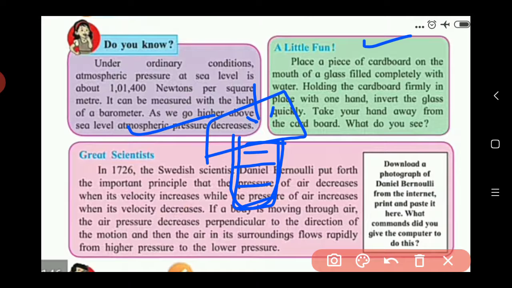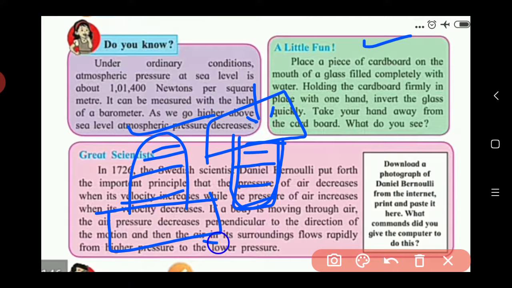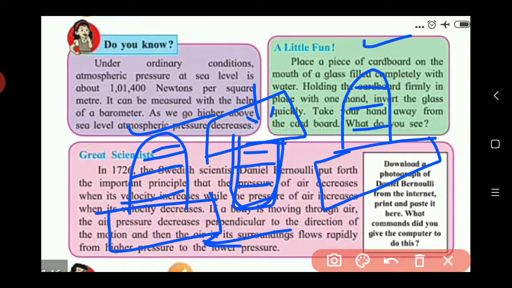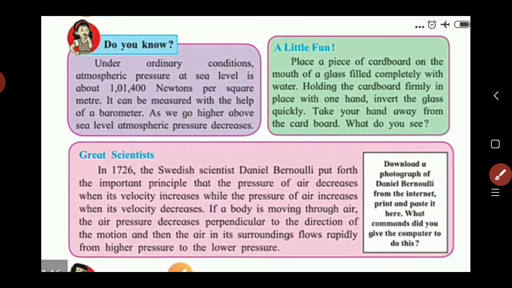What do you see? You invert this glass, means you take this glass in an inverted shape. Then remove your hand from this cardboard. What happens? This glass remains as it is. This cardboard does not fall down. So why does this happen? Because here also the reason is that atmospheric pressure is created on that cardboard. Due to this atmospheric pressure, this cardboard remains stuck to that glass. Okay, so by doing this activity you can also understand how atmospheric pressure works on an object.